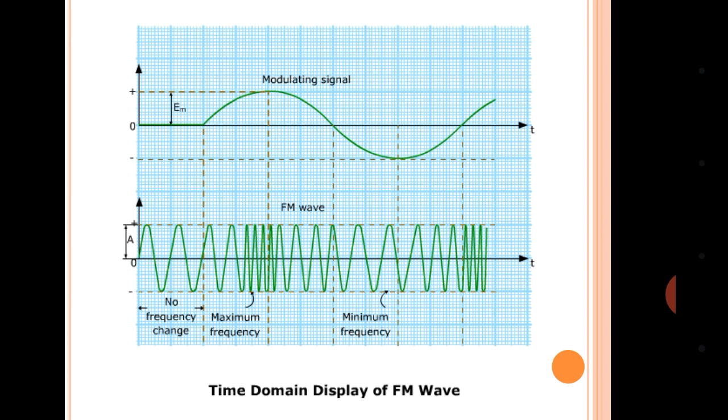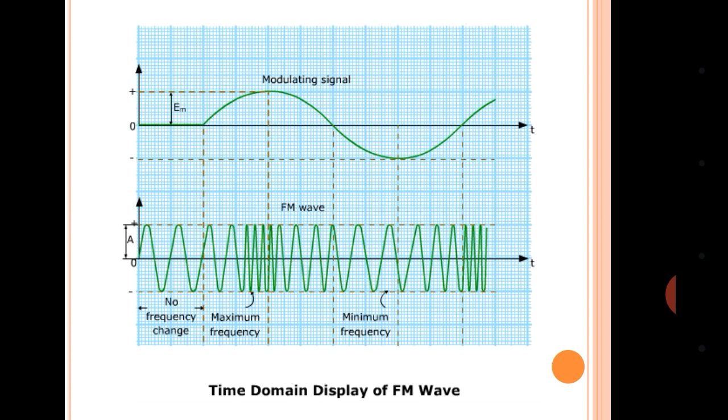Here two waveforms are drawn. First is the modulating signal and second is the FM wave. The carrier signal is not drawn in this diagram. The carrier is a high frequency signal having a constant high frequency throughout. Now we will observe the diagram divided into several groups. First is no frequency change. You will observe in the modulating signal from 0 to the first vertical dotted line, the amplitude of the modulating signal is 0. So there is no change in the carrier frequency.